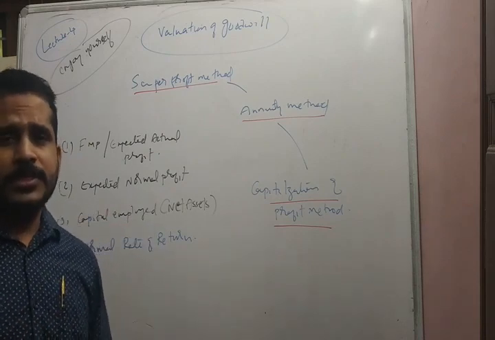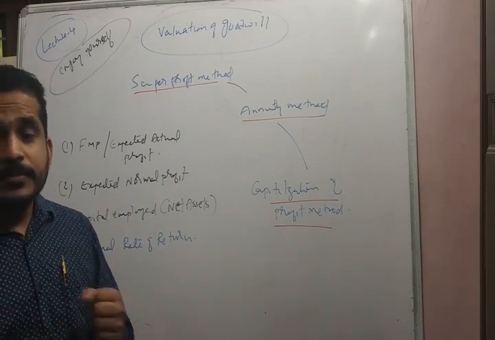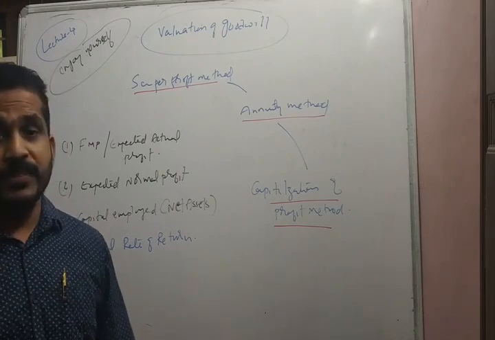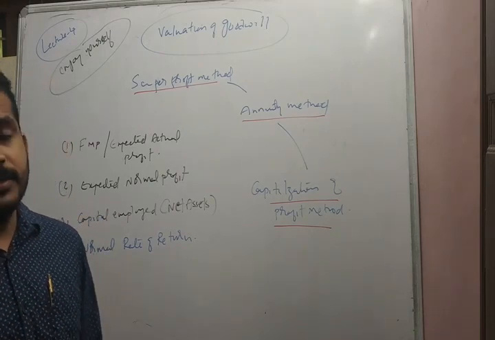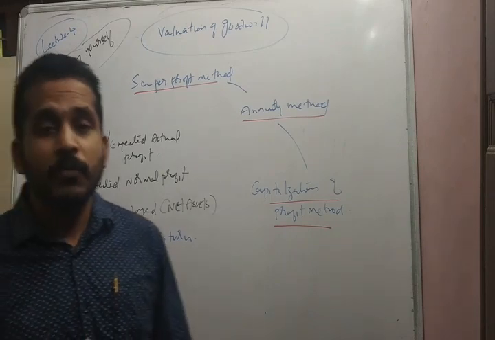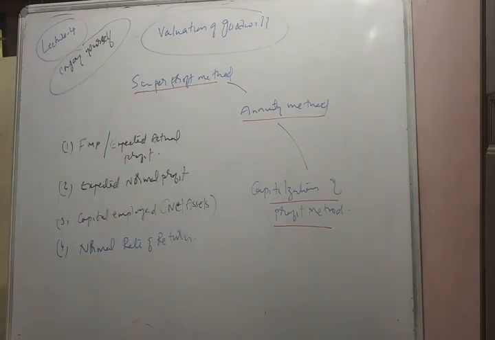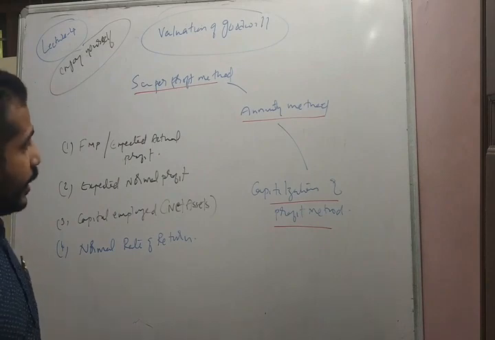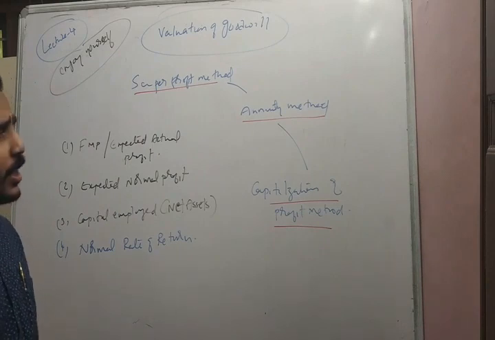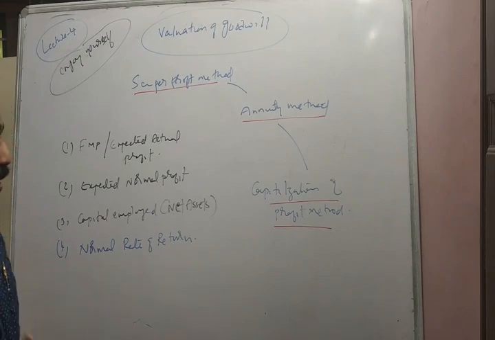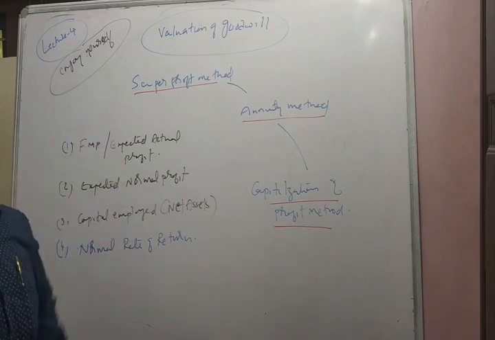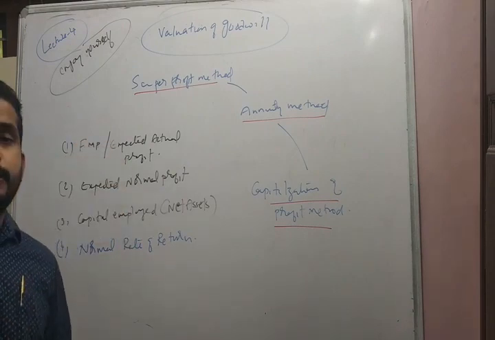Speaking about these methods, there are some similarities between these methods with regard to the ingredients required for calculation of goodwill. So let us see that. There are four ingredients that are required for the calculation of goodwill under these methods. First of all, future maintainable profit or expected actual profit.